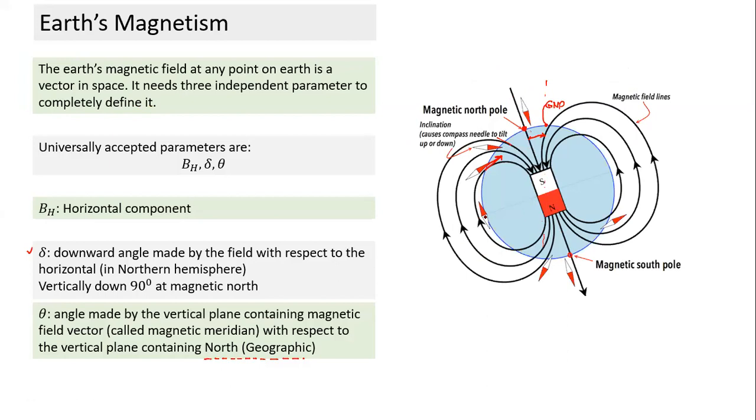It will cut the surface of Earth, like a spherical surface. Any line passing through the center, where the bar magnet lies. How many points will this axis cut the surface of Earth? 2 points. One in the northern hemisphere, the other in the southern hemisphere. The point where it cuts in the northern hemisphere is called magnetic north. And the point where it cuts in the southern hemisphere is called magnetic south.